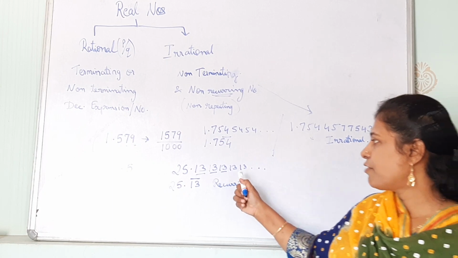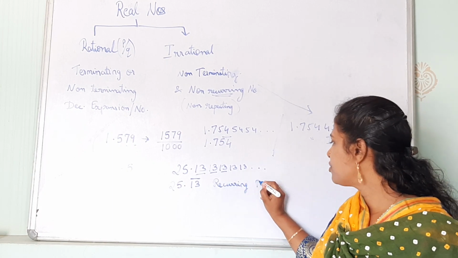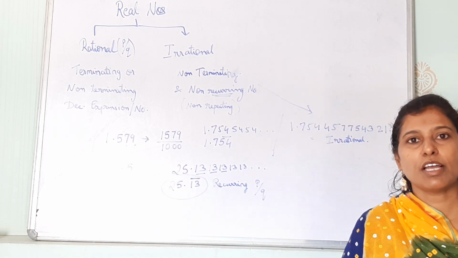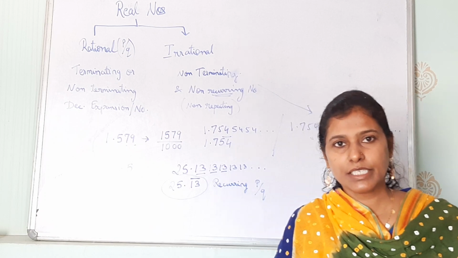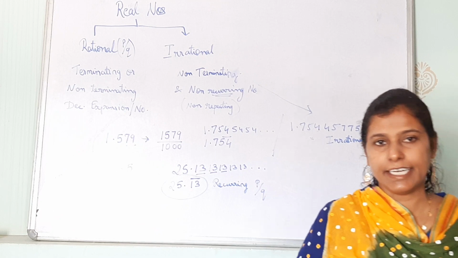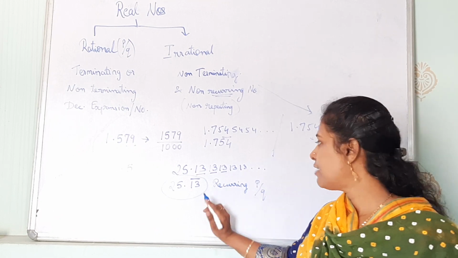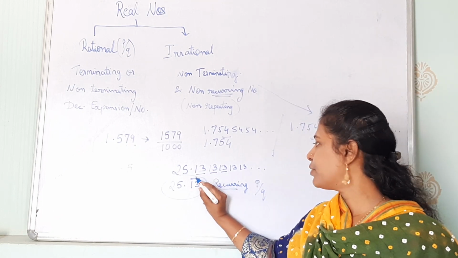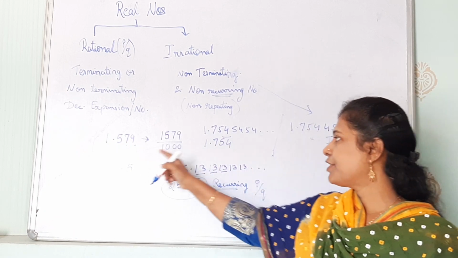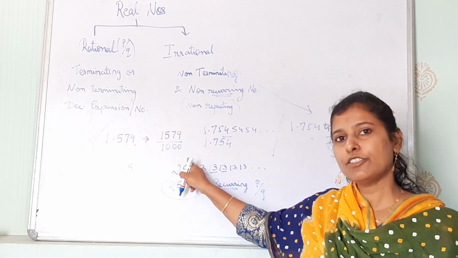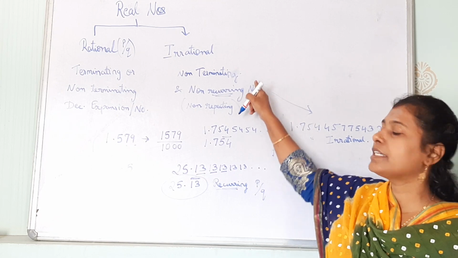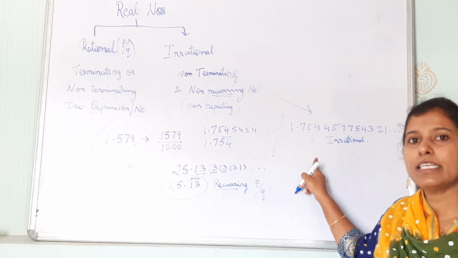Okay, and this type of numbers also can be written in P by Q form, where bar is given. This can be written in P by Q form. We have already learned in 9th standard how to convert in P by Q form. This year also it is there in lesson 14 August, there I will give you in detail. But now just to understand, if it is recurring or repeating number that is having a bar on it, can be written in P by Q form. If the number is terminating, can be written in P by Q form. But this type of numbers which is non-terminating and non-recurring are called as irrational numbers.